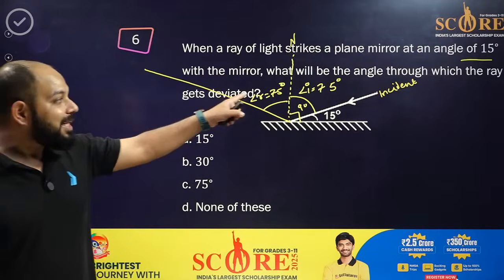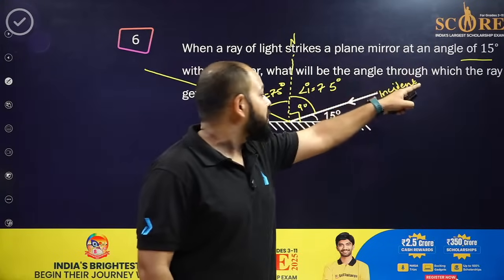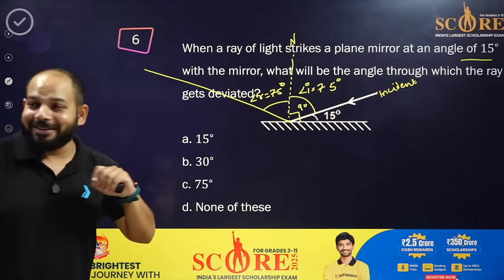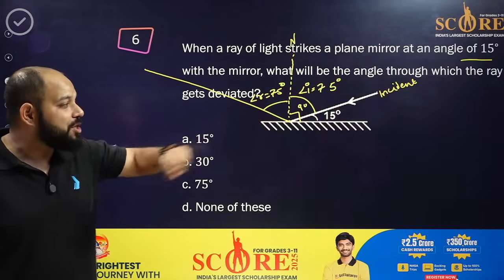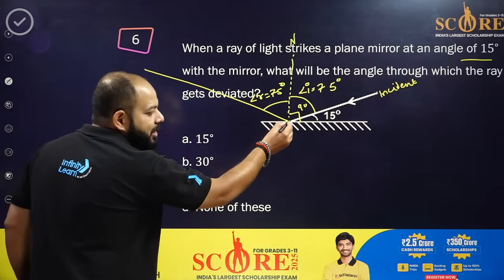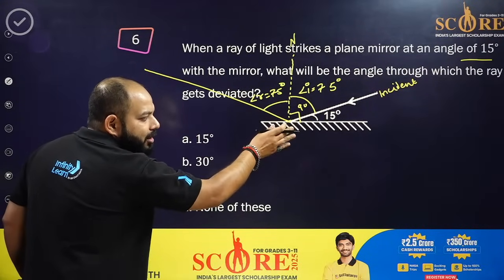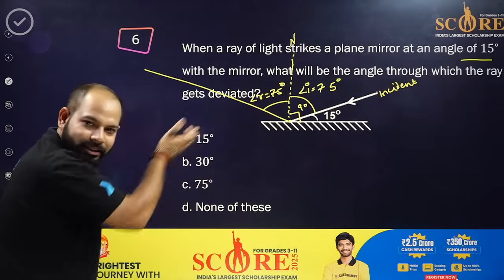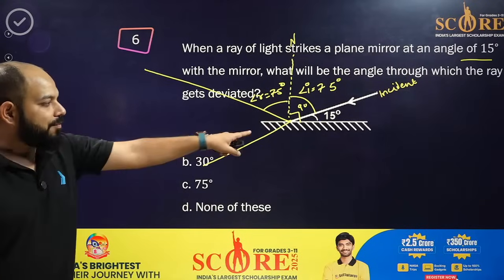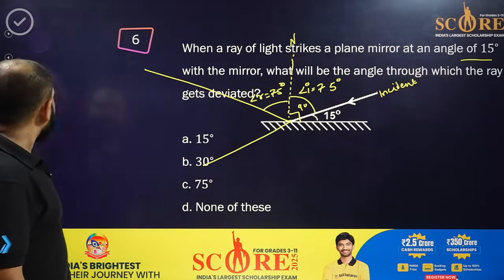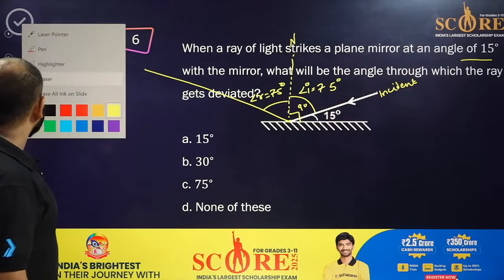Now what is it asking? What will be the angle through which the ray gets deviated? It's asking for the deviation. Deviated means if there were no mirror, the light would always go in a straight path.